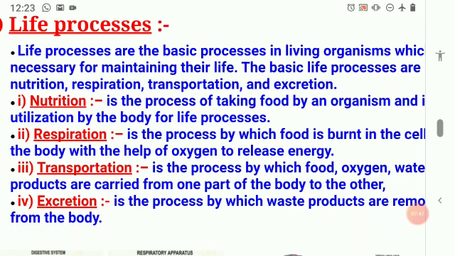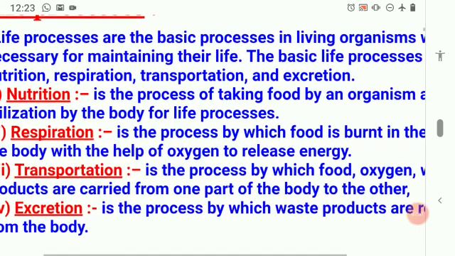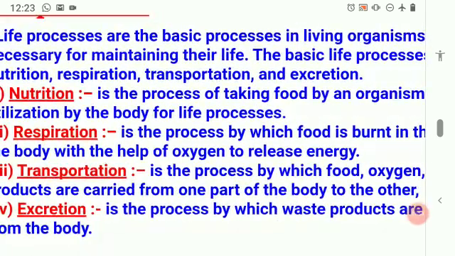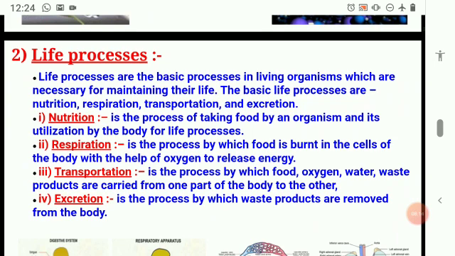When broken down in the presence of oxygen, they release energy. That energy is used for different functioning of our body. So respiration is the process by which nutrients are broken down with the help of oxygen to give energy.